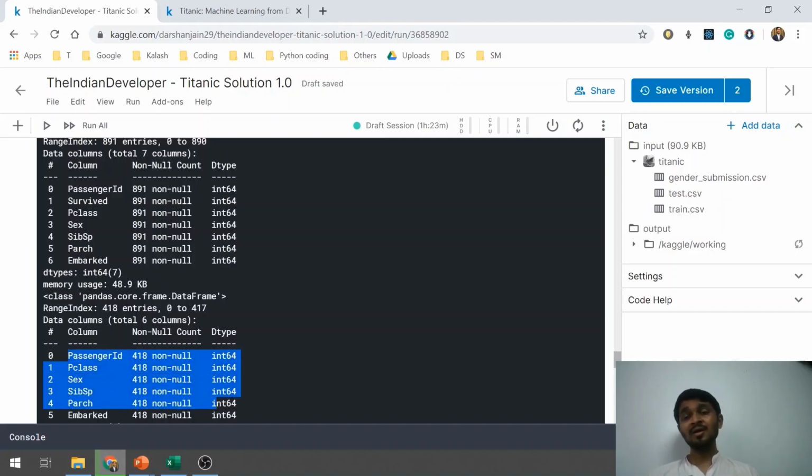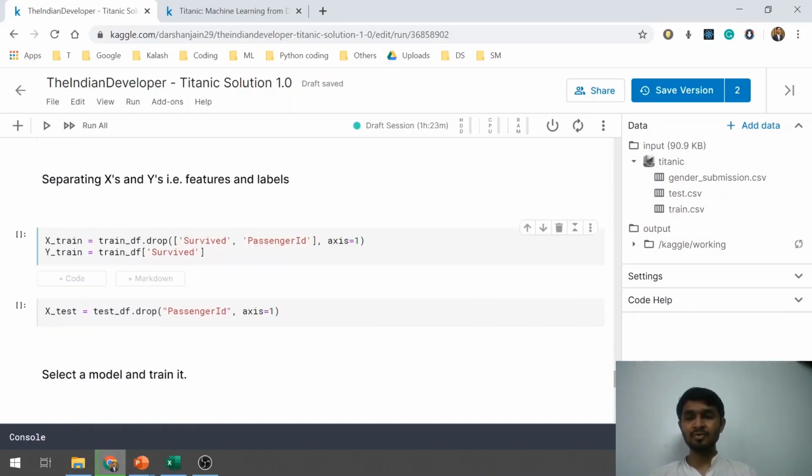Moving ahead, there is one feature called passenger ID, which is just a numeric value and will not add any value to training the data. So I have decided to drop it. As you can see here, I am defining three variables: xtrain, ytrain and xtest.